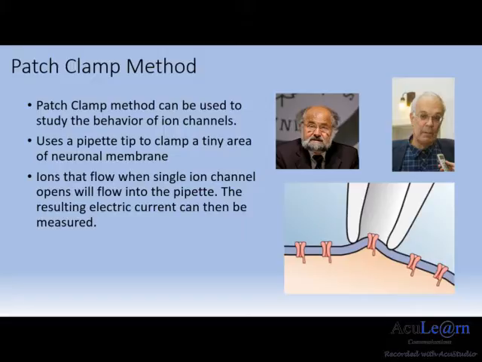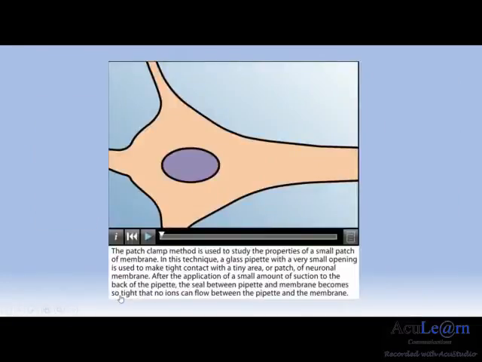The patch clamp technique consists of using a pipette tip to clip a certain area of the neuronal membrane. After clipping it tightly, a seal is formed between the walls of this glass tip and the patch of the membrane being clipped. This results in the ions that flow through having only one path to take, which is along the area clipped by the pipette through the open ion channel. The following video describes the patch clamp method in greater detail.